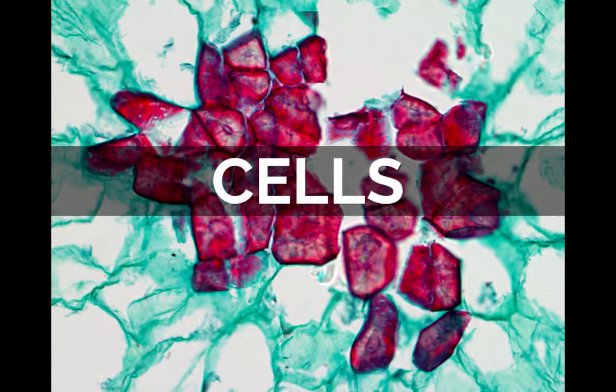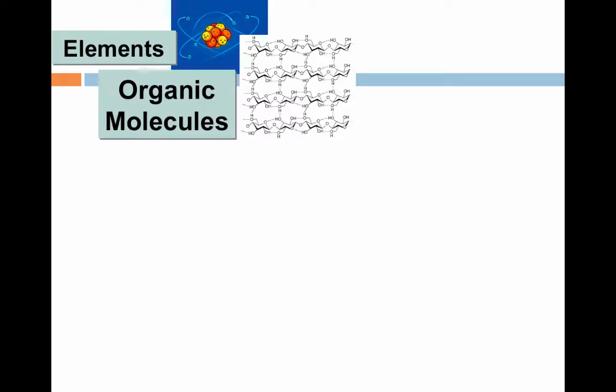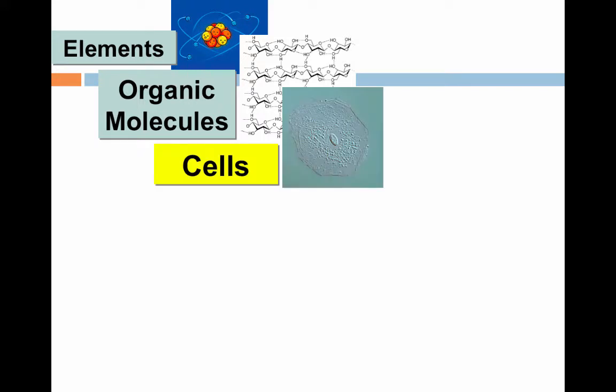This video is all about cells and organelles. You have already learned about elements, which are the smallest unit of matter. We then talked about how a bunch of elements come together to form molecules. Specifically, if the molecules contain carbon, they are called organic molecules. When organic molecules come together in a particular way, they form cells.